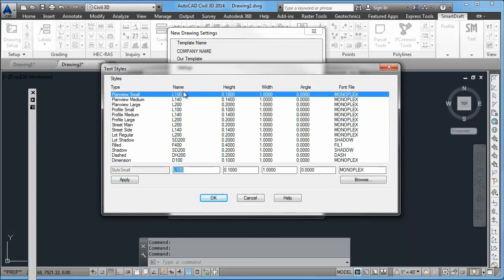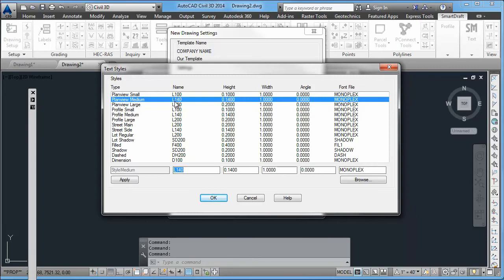Note that if you associate L100 as a name, and then say L100 down here and try to set a different height, it will not allow you to do that, and it will cause SmartDraft to be confused. So if you're wanting different heights for these different sizes, small, medium, large, profile, small, medium, large, street, make sure that you assign a different name to each.